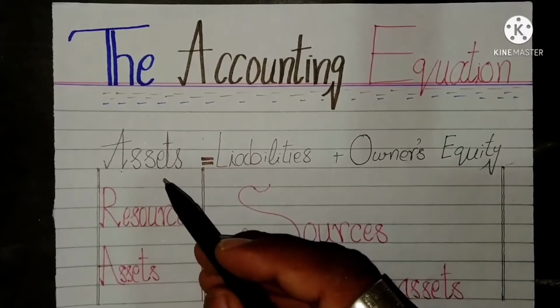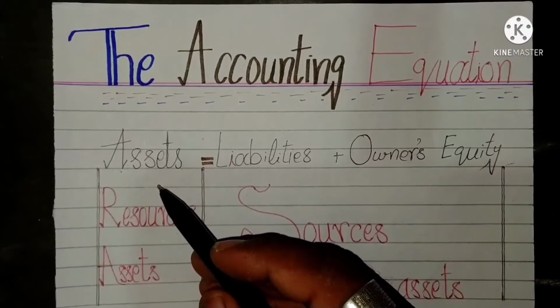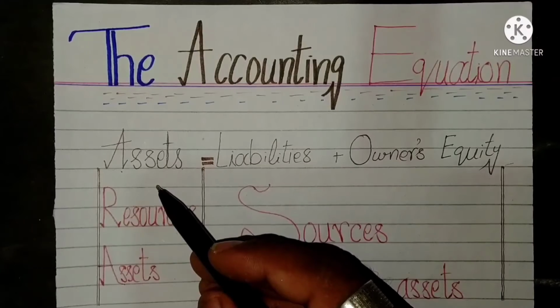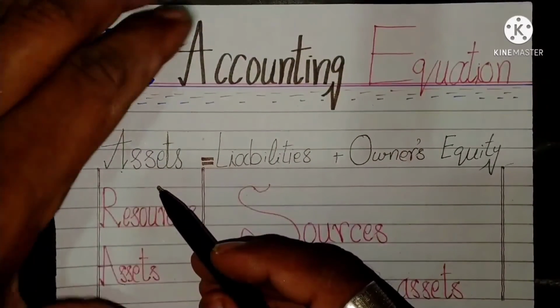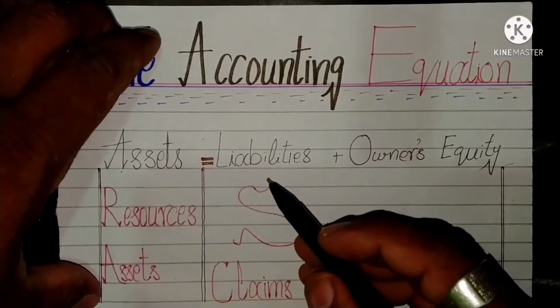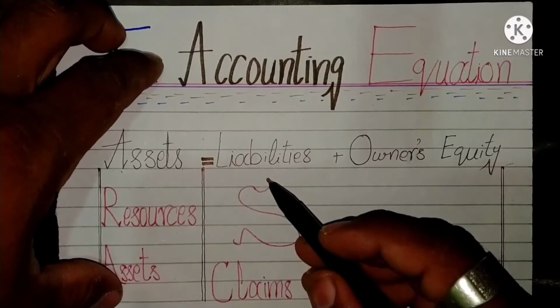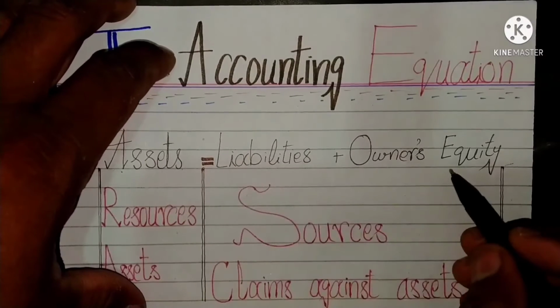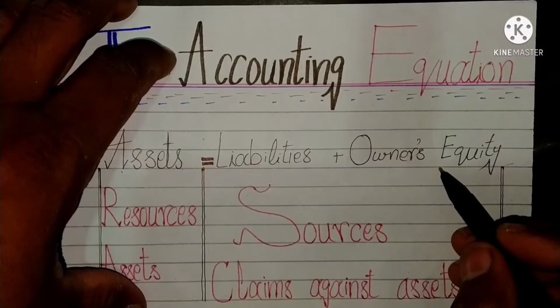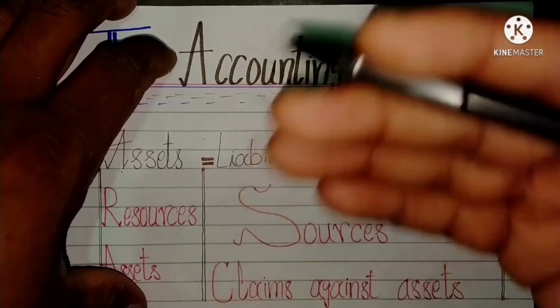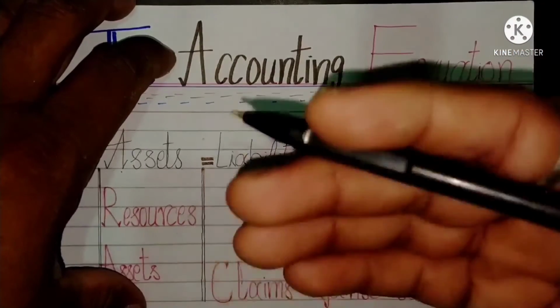The assets represent the things of value that a business owns. The liabilities are the claims of the creditors against those assets. The owner equity or capital is the claim of the owner against those assets. Whatever is not claimed by the creditors belongs to the owner.